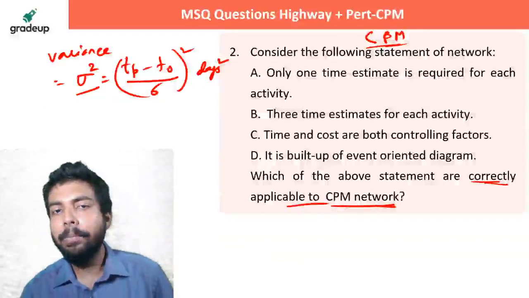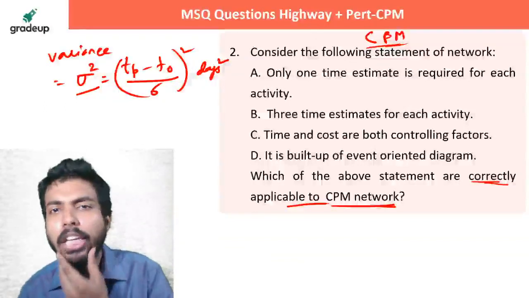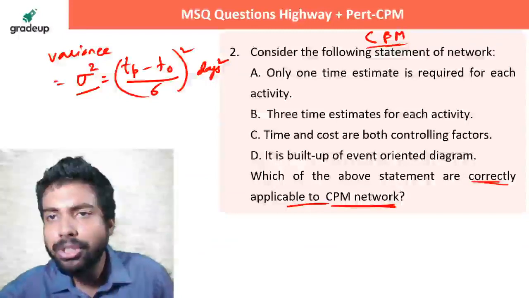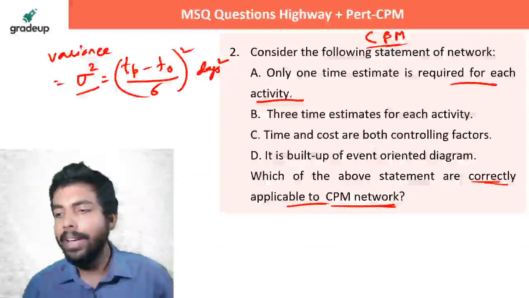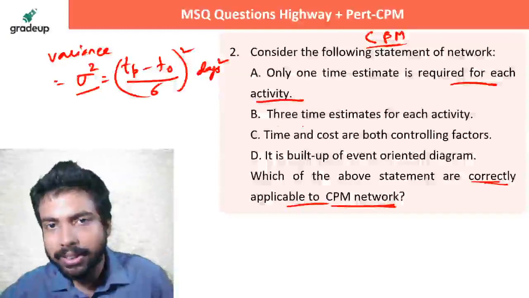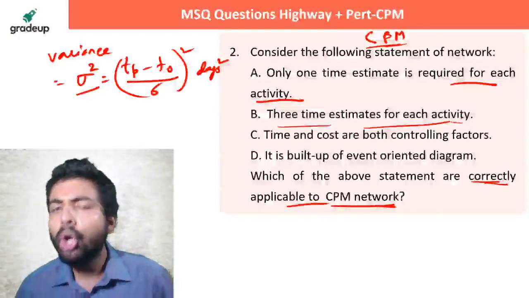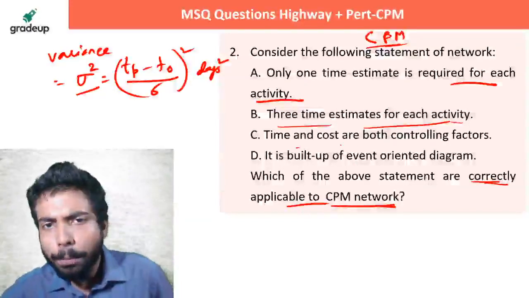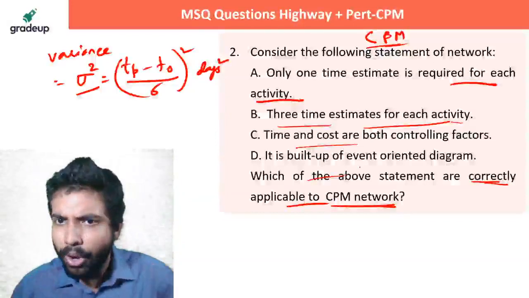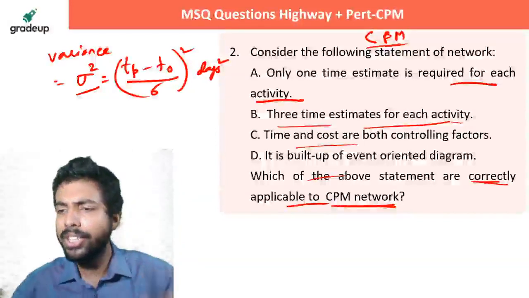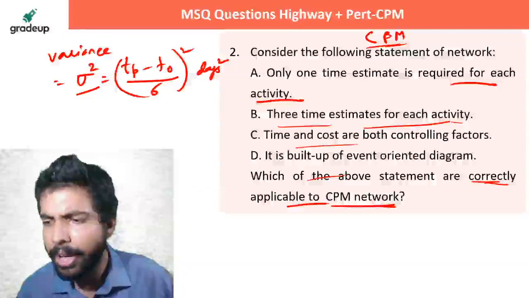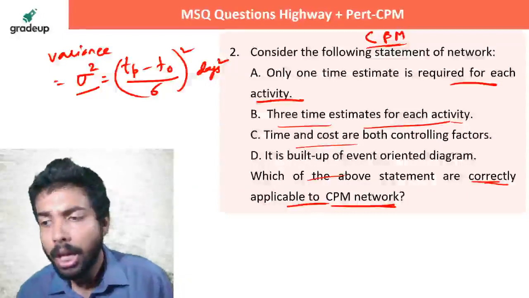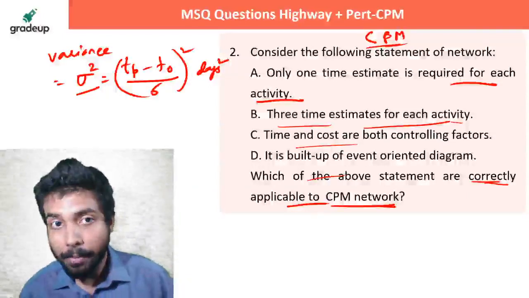Consider the following statements of network. Only one time estimate is required for each activity. Is it correct or this thing is correct? 3 time estimates for each activity. कौन सा करेक्ट लग रहा है? चारों ऑप्शंस में से कौन सा ऑप्शन आपको करेक्ट लग रहा है? जल्दी से मुझे लाइव चैट सेक्शन में बता दीजिए। In CPM, remember these things.